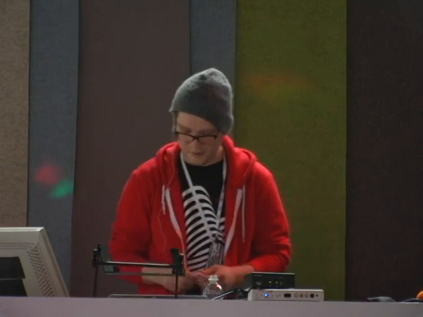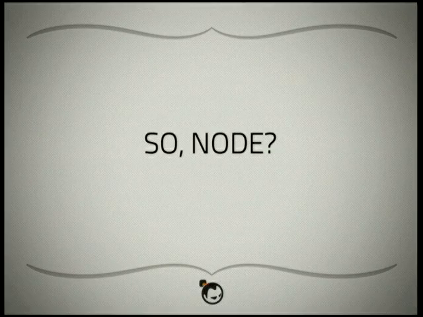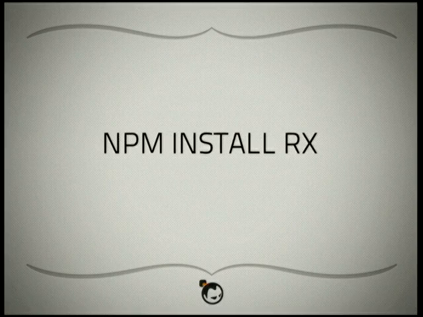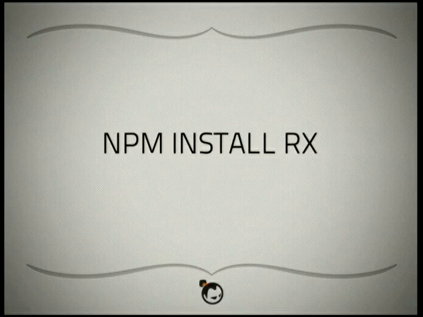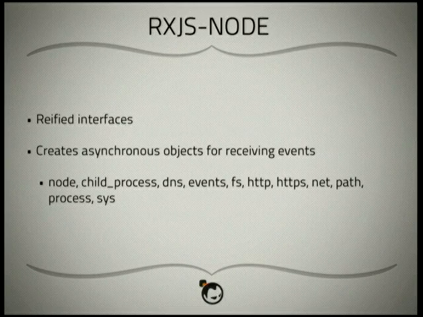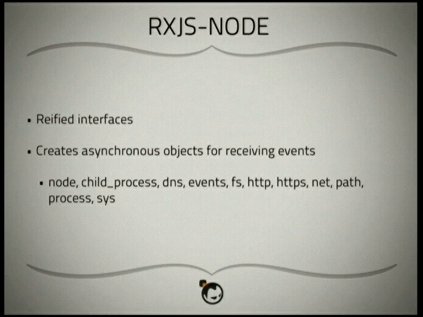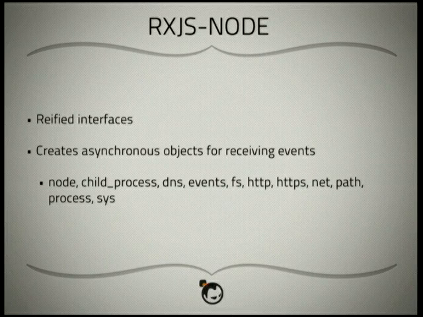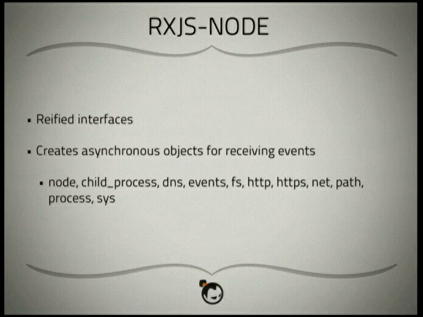So how could you apply this to Node.js? RxJS has an npm module. This is going to get you all of the normal JavaScript reactivity stuff that you would get from its JavaScript implementation. But this is also going to provide some reified interfaces, so it's going to create asynchronous objects for receiving events. It's going to basically provide its own reified implementations of Node's child process, DNS, events, file system, HTTP, HTTPS, and all of these.